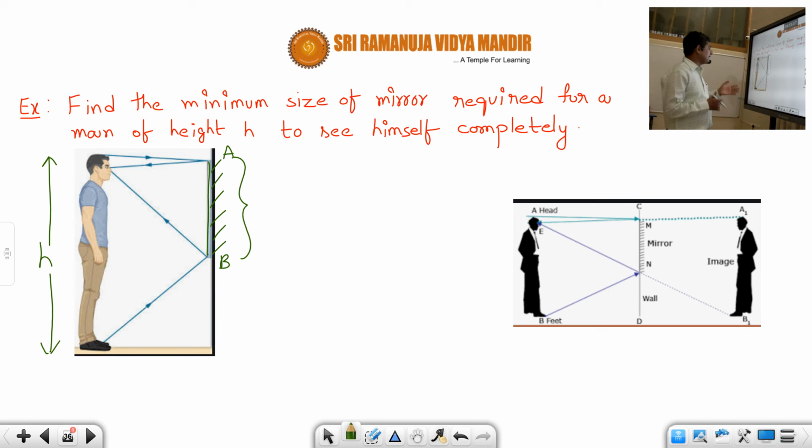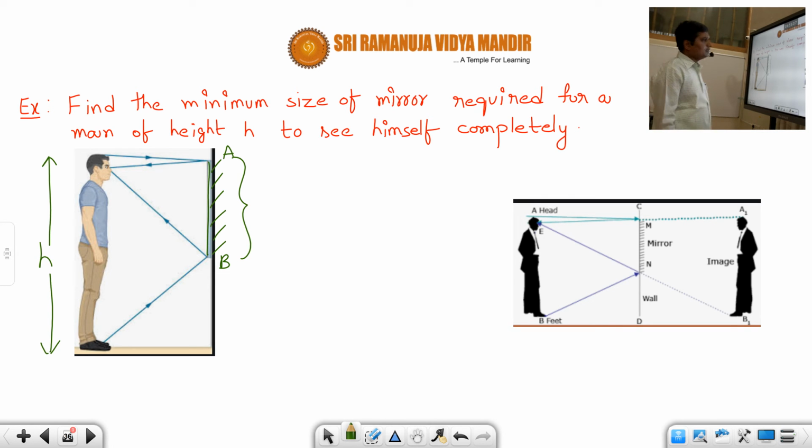So what should that be? Is it h by 2? Is it h by 3? Or is it h by 4? How much is that? Or is the full height h required? That is what they are asking, students. Find the minimum size of the mirror required for a man of height h to see himself completely.